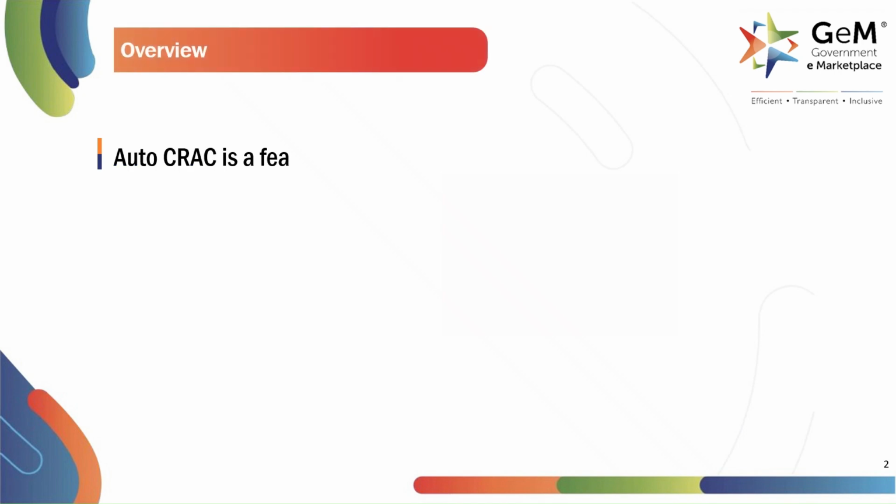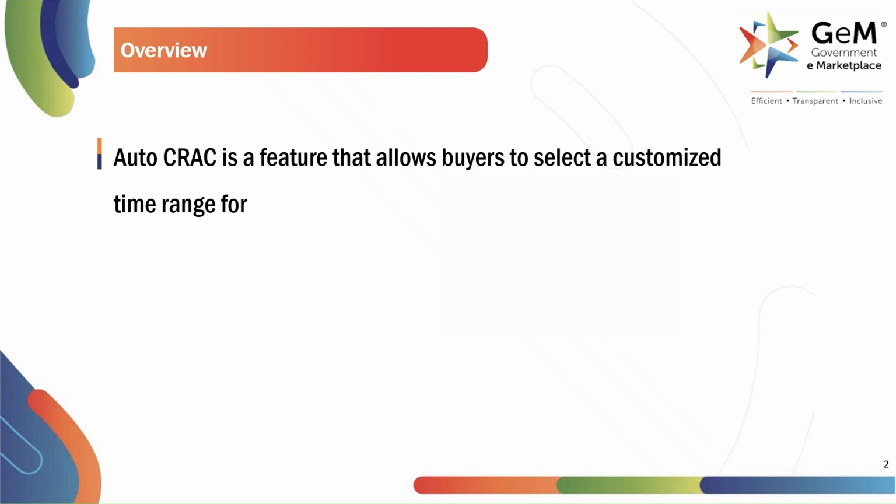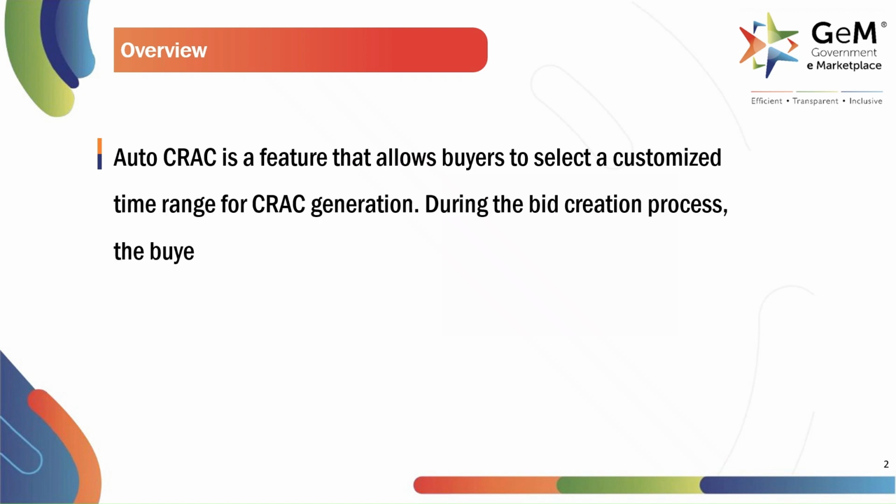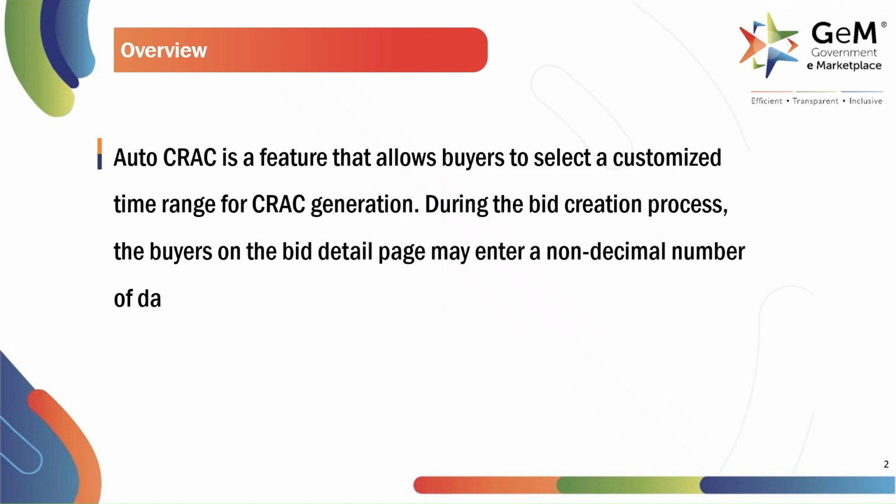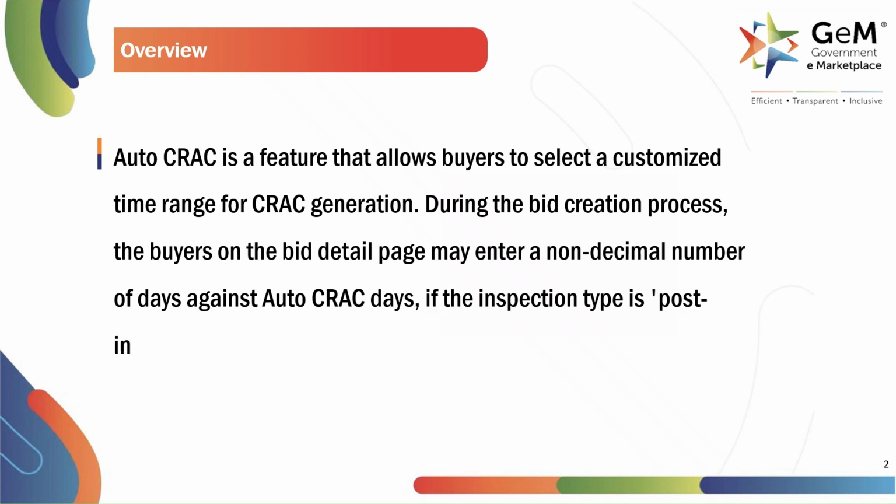Auto CRAC is a feature that allows buyers to select a customized time range for CRAC generation. During the bid creation process, the buyers on the bid detail page may enter a non-decimal number of days against Auto CRAC days if the inspection type is post-inspection dispatch.